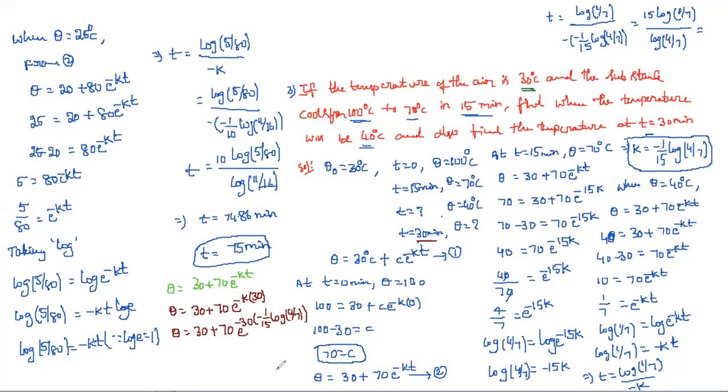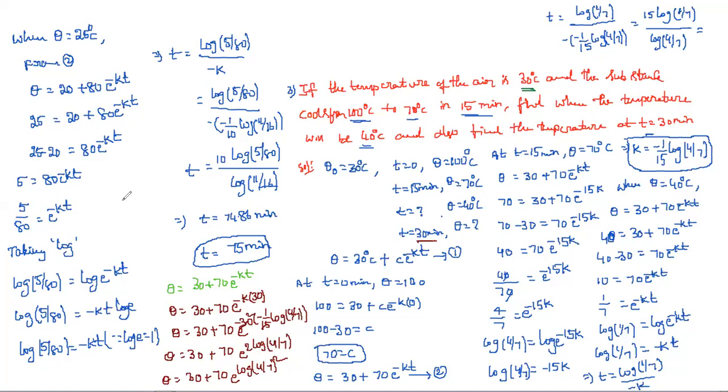So here it is 15 ones are and 15 twos are. Then theta is equal to 30 plus 70 into, minus into minus plus, e^(2 log 4/7). That is again in the form m log a, so we can write e^(log (4/7)^2). And e^(log a) is nothing but a.